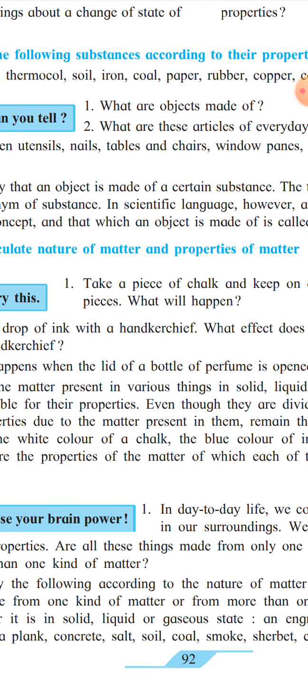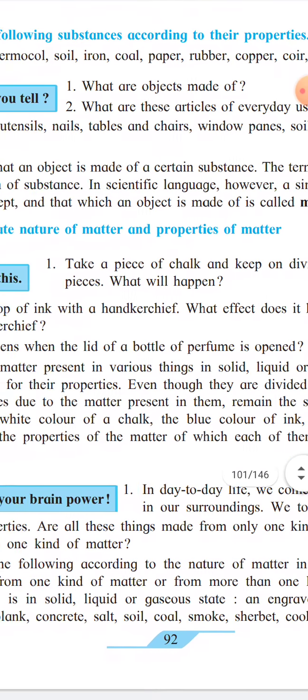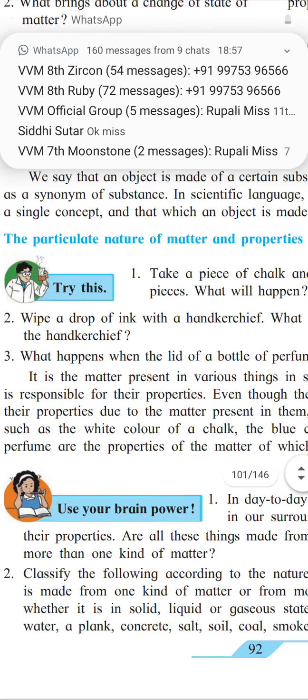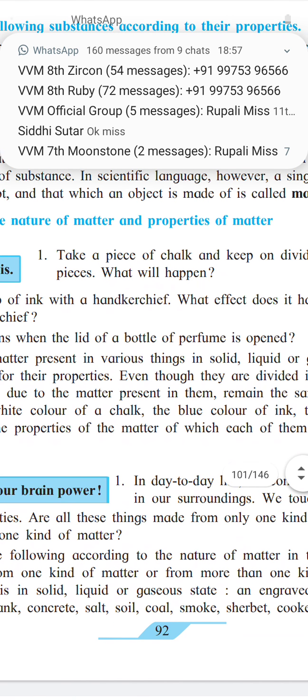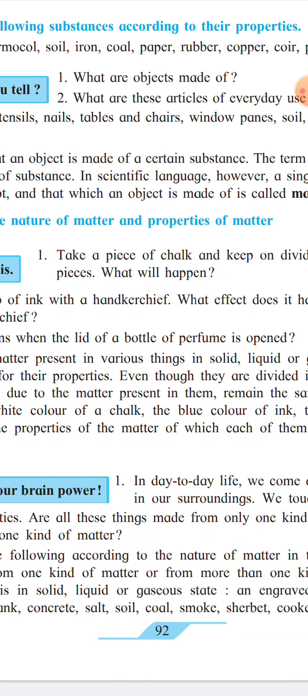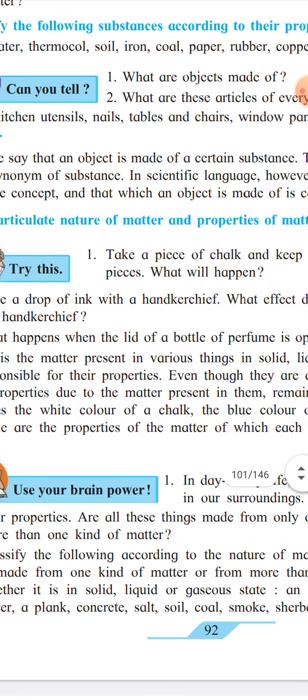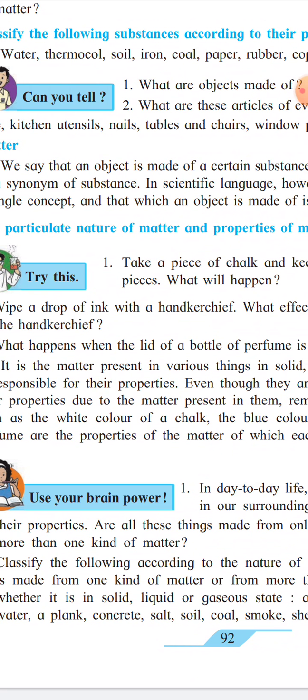When a chalk piece is divided into smaller pieces, it ultimately turns into powder form. Now, wipe a drop of ink with a handkerchief. Then what effect does it have on the cloth? The handkerchief absorbs the ink. Hence, a spot of ink is seen on the handkerchief.